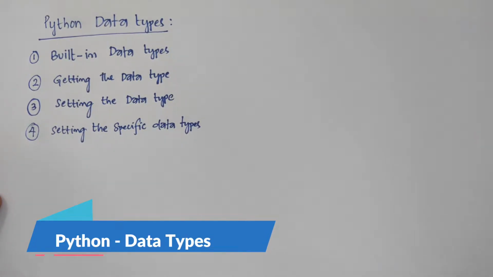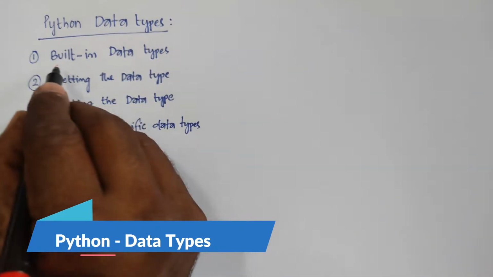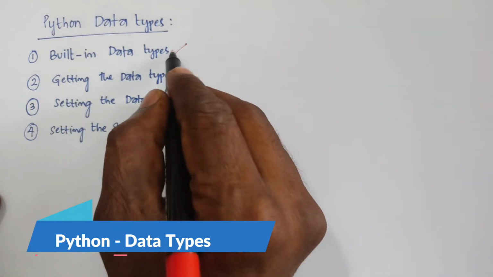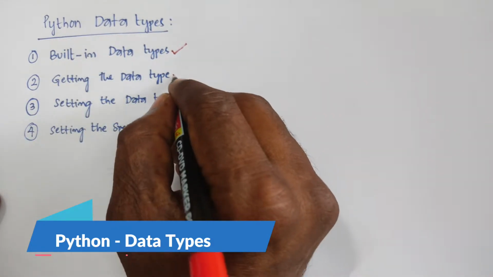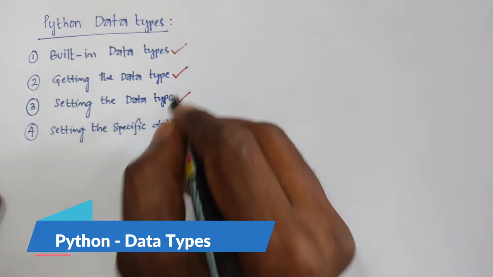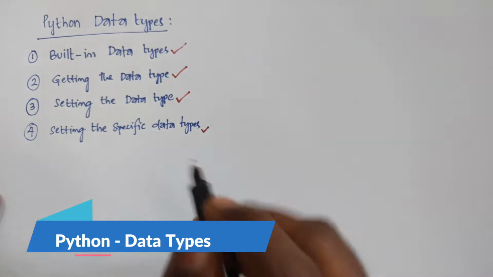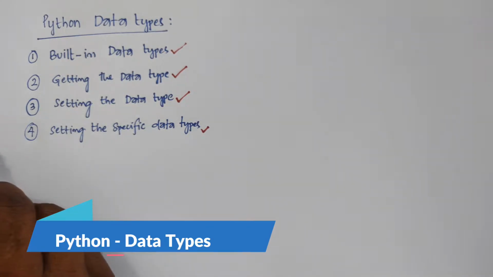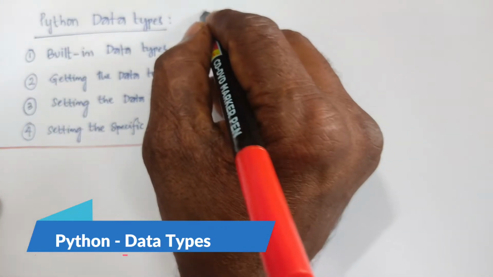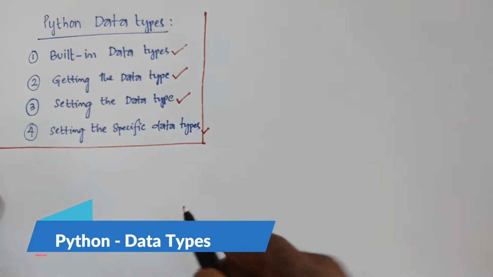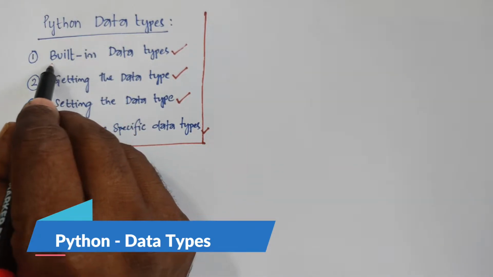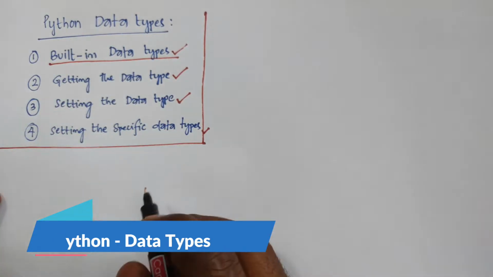Okay. So, Python data types can be classified into four: first, built-in data types; second, getting the data types; third, setting the data types; and fourth, setting the specific data types. You need basic knowledge of these four. First, I am going to discuss built-in data types.